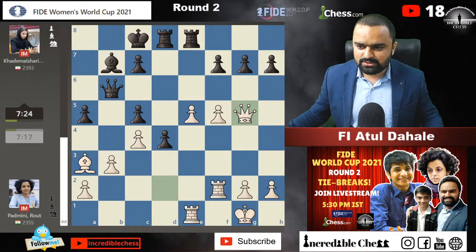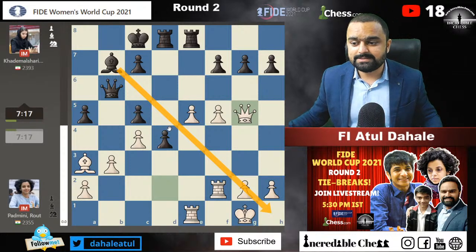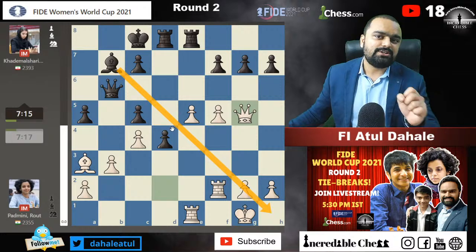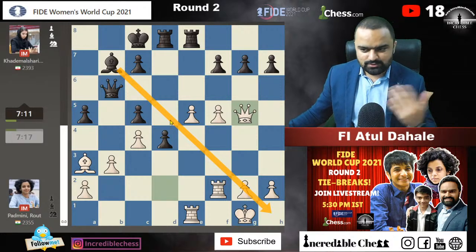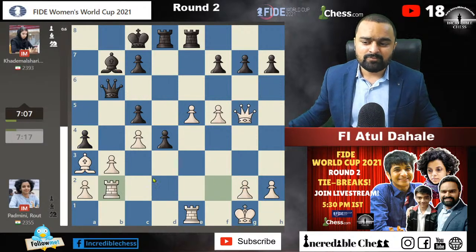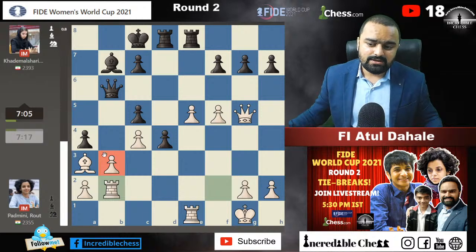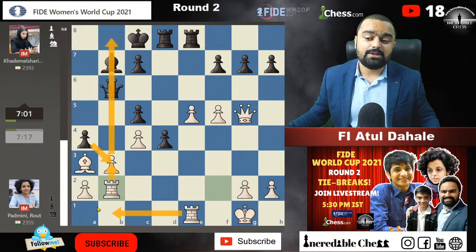Okay, queen g5 was played by Padmini here. This bishop is opened up, guys. I'm a little bit worried about her position, because as I said, in opposite color bishops, if the bishop is opened up, then you will be in trouble. So queen g5, a4, and rook to b2. Okay, she's also trying to do something, because now if you capture here, then rook into b3, and Padmini will definitely get some counterplay on the b file.